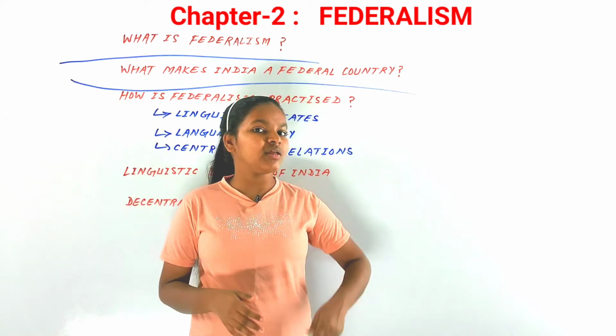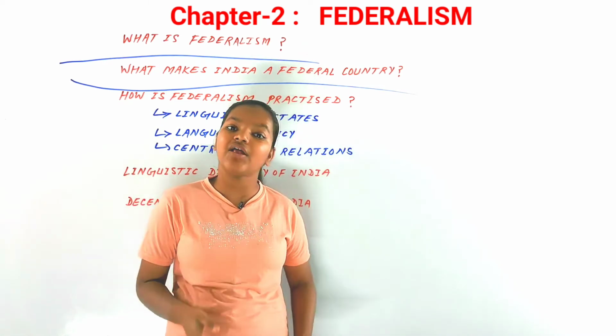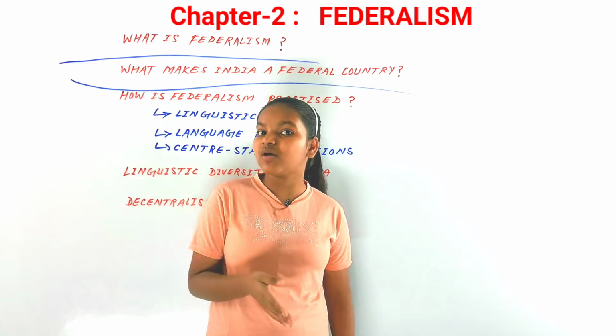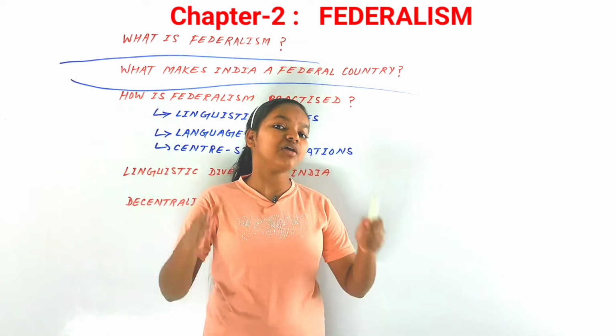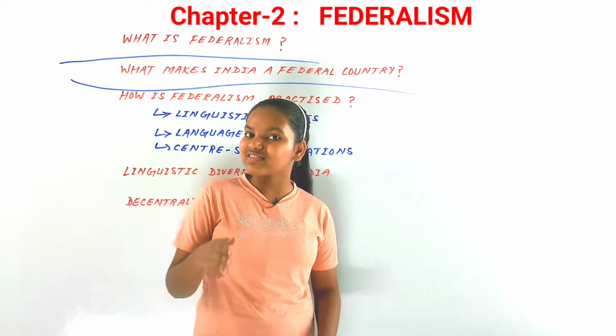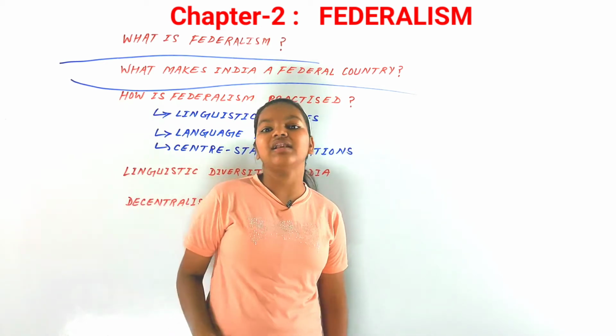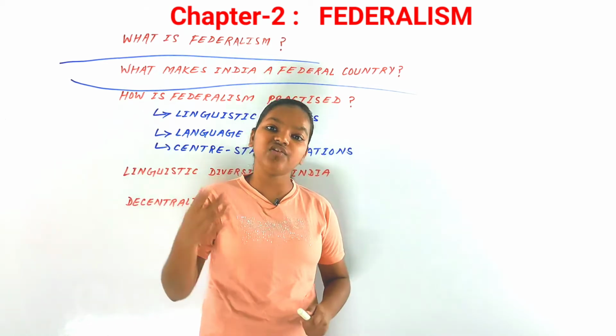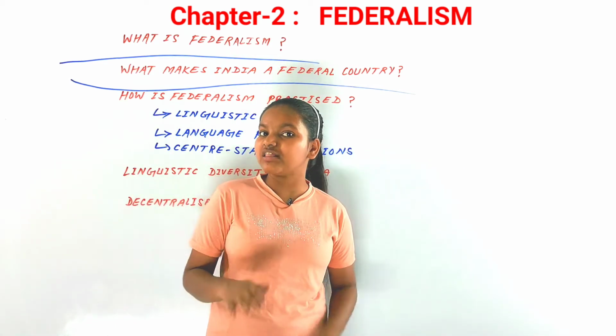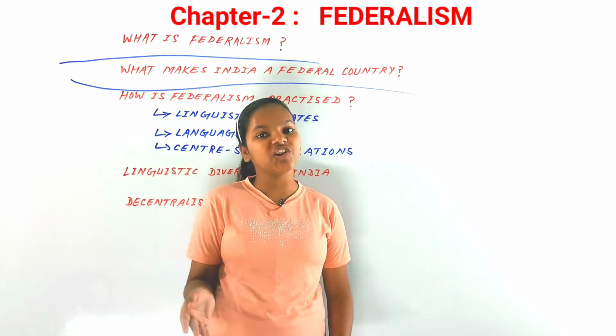And if there has to be any change in the arrangements of power sharing, then at least it has to be passed by a 2/3 majority in both houses of the parliament, and after that it needs consent from at least half of the legislatures of the states.